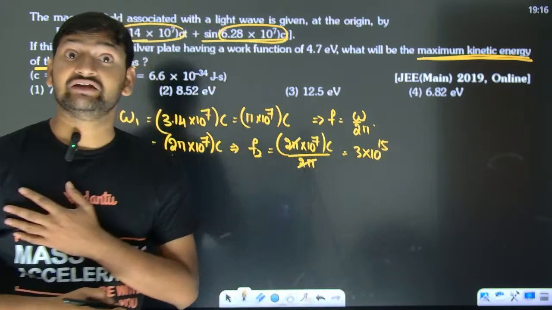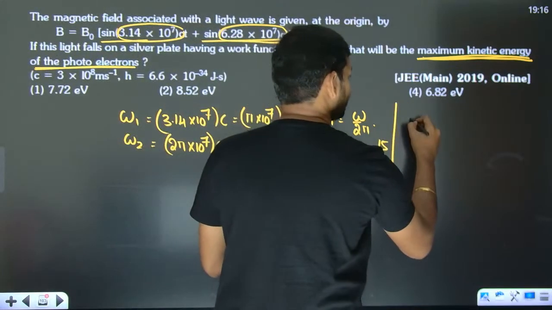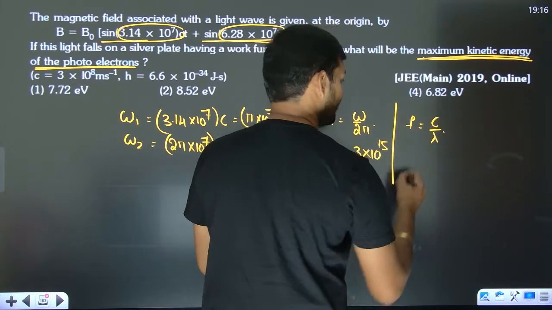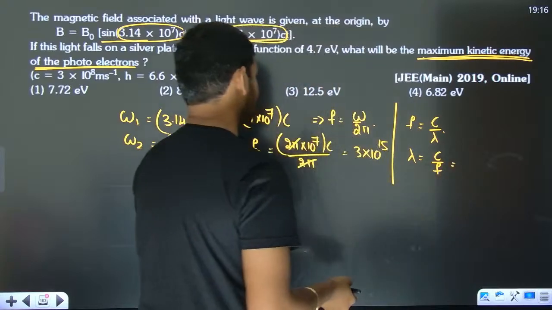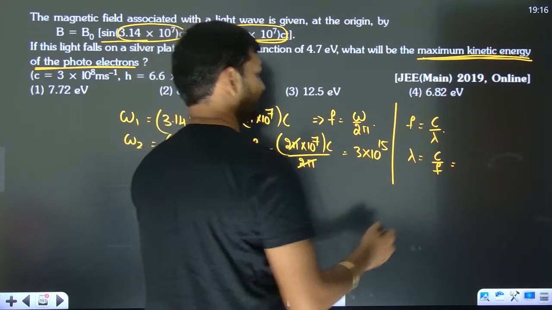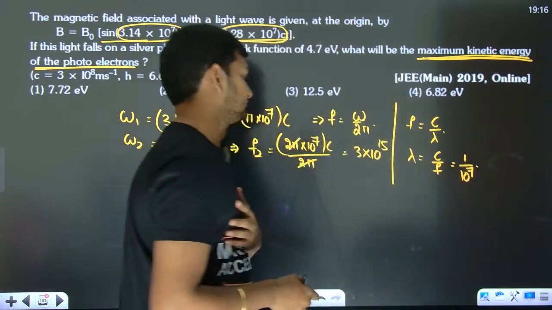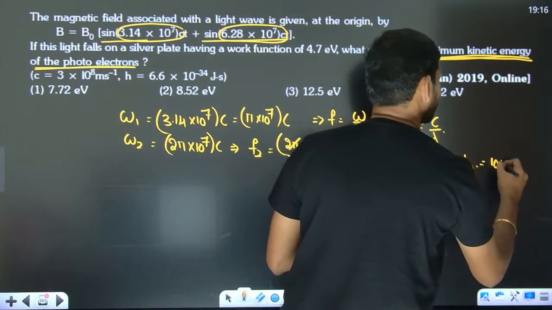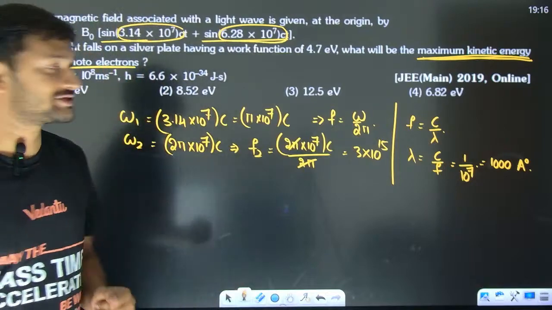Okay, but I need wavelength. So the frequency can be written as c by lambda. So lambda is going to be c by f, which turns out to be 1 by 10 to the power 7, which is 1000 angstrom. So the wavelength is 1000 angstrom.